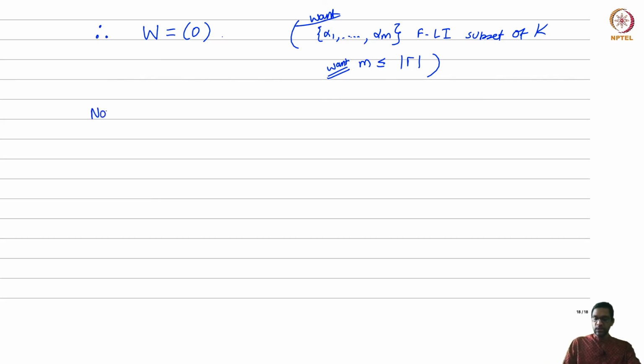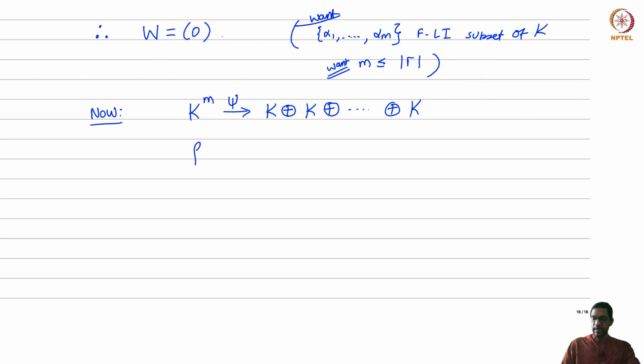So now consider the following map. Remember, from K^m to K I had a map which I called psi sigma, but now I'm going to stitch all those maps together. So I'm going to define psi from K^m to mod gamma copies of K. What is psi?